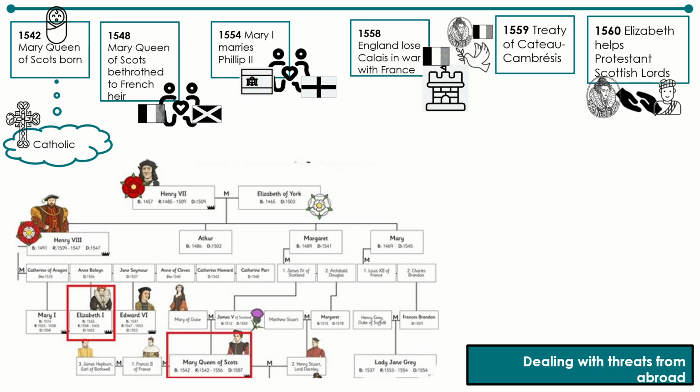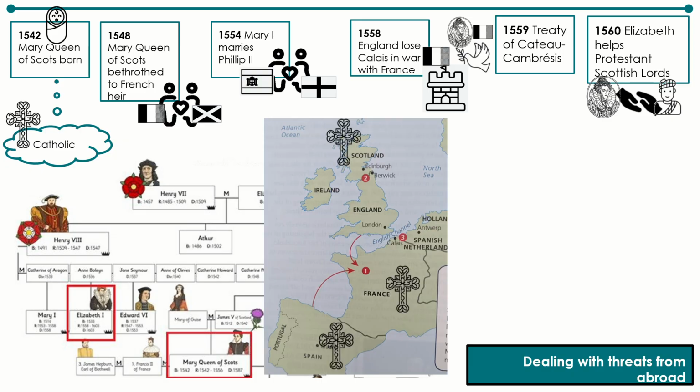Mary was also betrothed to the future King of France, which formed an alliance between the French and the Scots. This was dangerous for England, as it meant they could be attacked simultaneously from both the north and the south. To counteract this threat, Mary I, Elizabeth's sister, not her cousin, married Philip II of Spain, forming an alliance between England and Spain. This proved disastrous for England as they lost their control of Calais and spiralled into a lot of debt in order to support Spain's war with France.